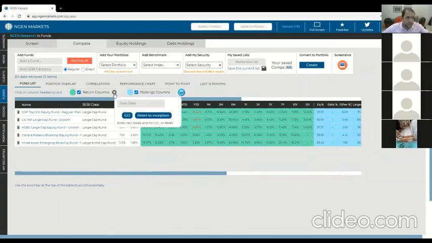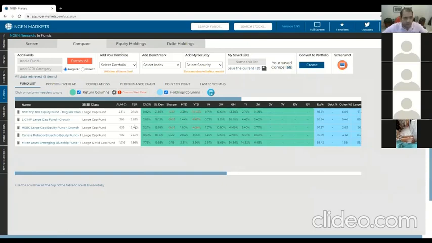Here you can do other things like change the start date of this analysis. So for example, if you just wanted to see how these funds have done only in the last 3 years, you can do that. Or any kind of particular period. There's more functionality for that as well. What's also useful here is you can add into this compare list. You don't just have to bring it from the screener. You can actually add any fund here.